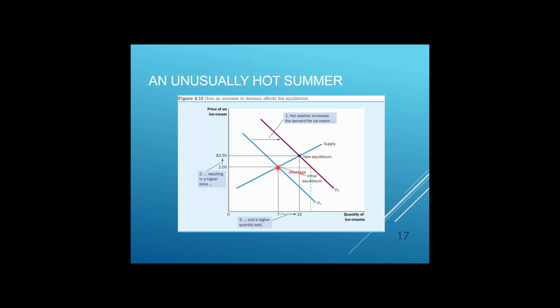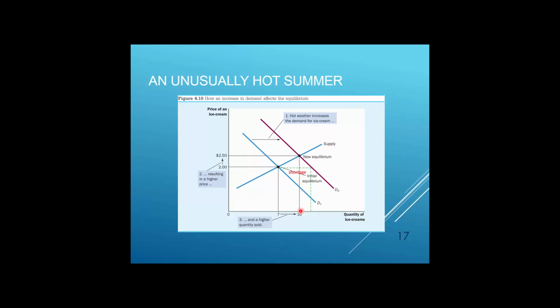Suppliers will use that opportunity to increase the price from $2 to $2.50. It's not going to happen in one move. You will have gradual increase, and of course when we will have higher and higher price, quantity supply will increase, quantity demanded will decrease, and we will have new equilibrium. In this new equilibrium, price increase by 50 cents and quantity in equilibrium increase by 3 ice creams.